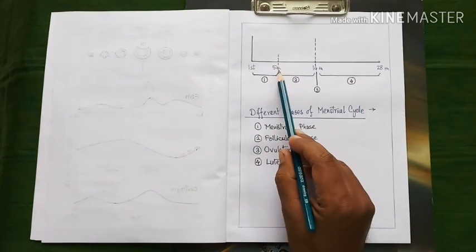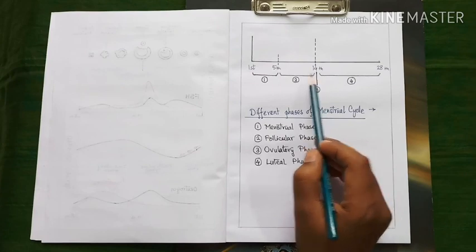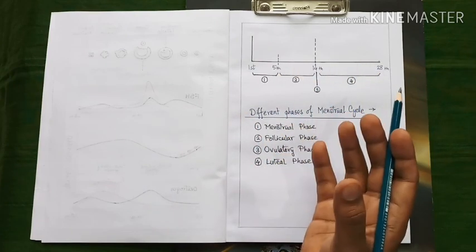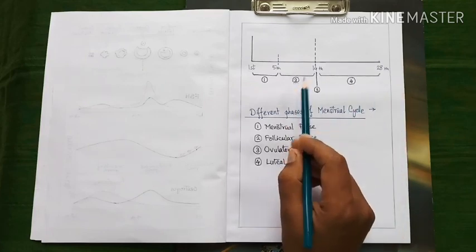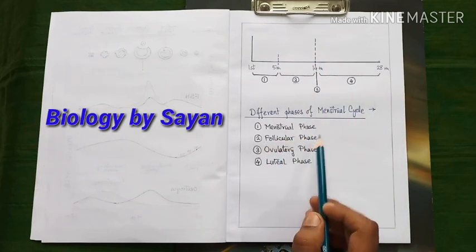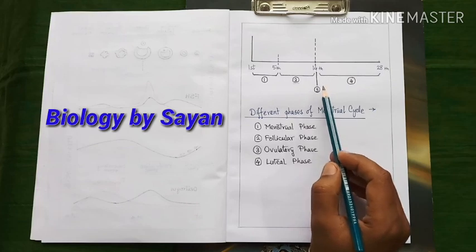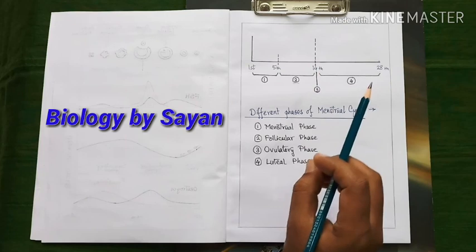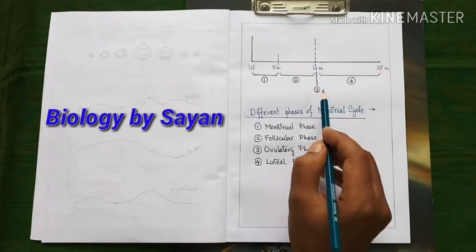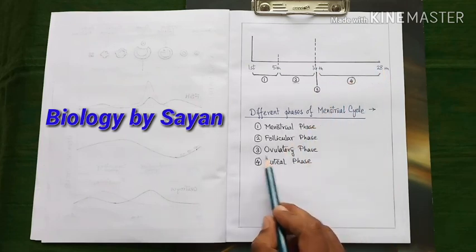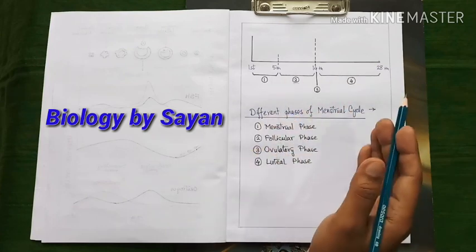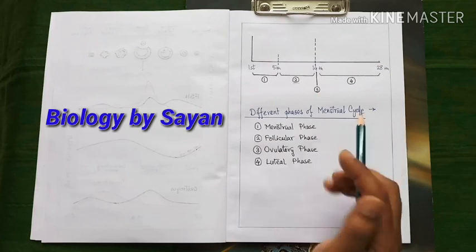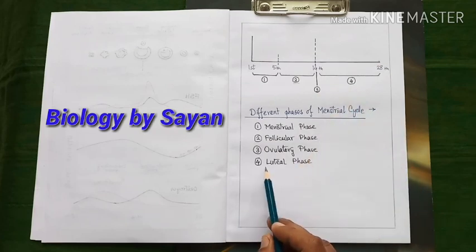Thereafter, from the 6th day to the 13th day, when the follicle develops in the ovary and gets converted into a Graafian follicle, the second phase is known as the follicular phase. Thereafter, in the third phase of the menstrual cycle, near about the 14th day of the period, when ovulation takes place, that particular phase is known as the ovulatory phase. And later on, when the corpus luteum secretes progesterone continuously, that phase of the menstrual cycle is known as the